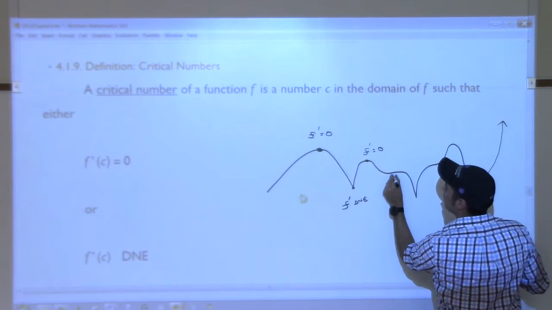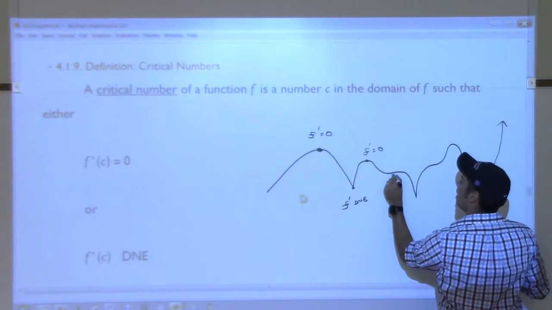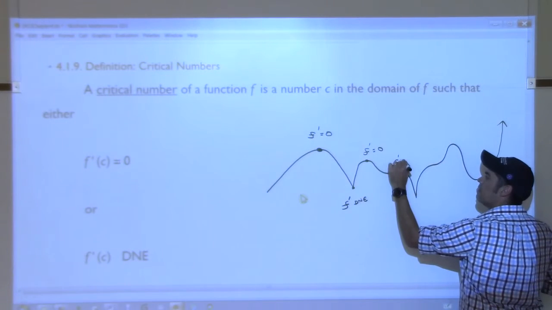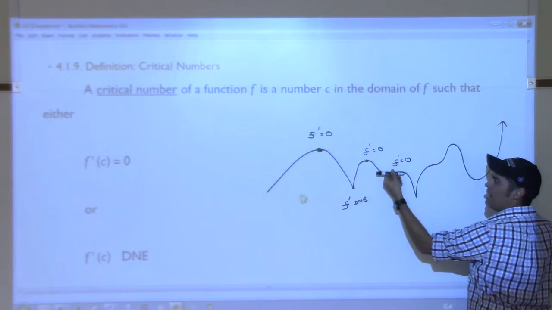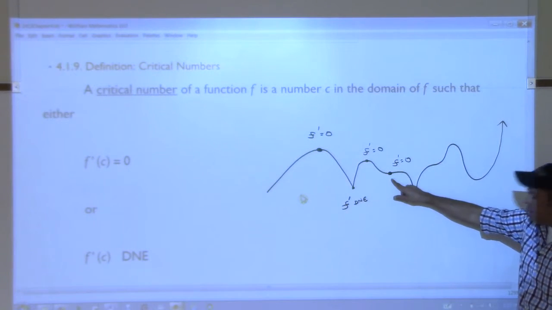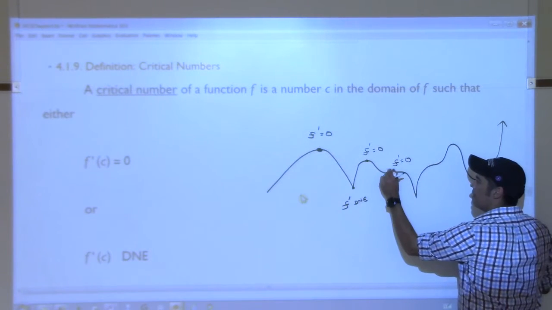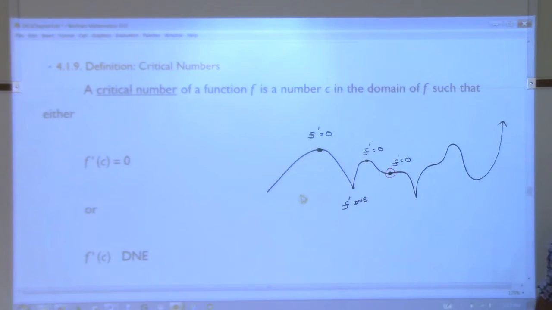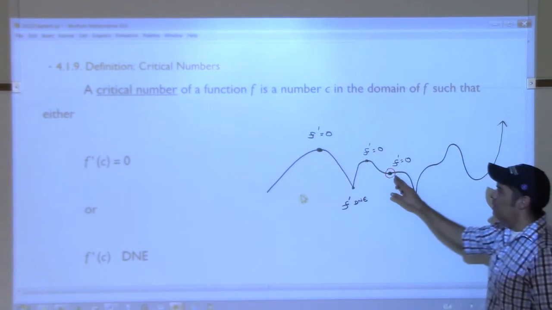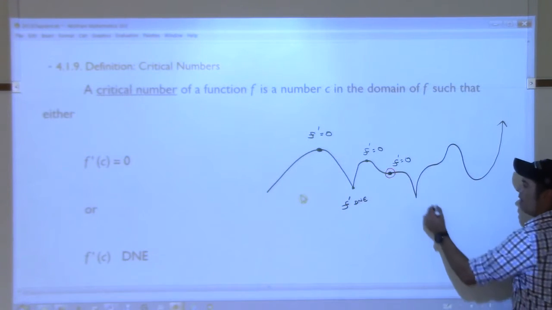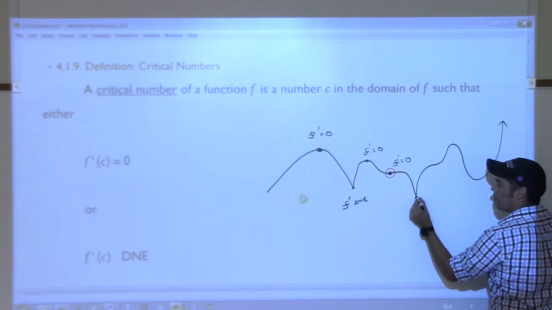Right around in here, it's hard to see it, but somewhere in here, the derivative is 0, isn't it? Because it looks like it goes and flattens out and then goes like that. Now, is that a local max or a min? No. So this is the ugly duckling, the ugly stepchild, the oddball, right? This is the runt. It doesn't belong here. It has a derivative of 0, but it's not a local max or min, right?